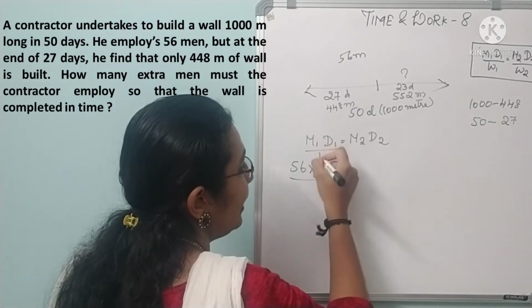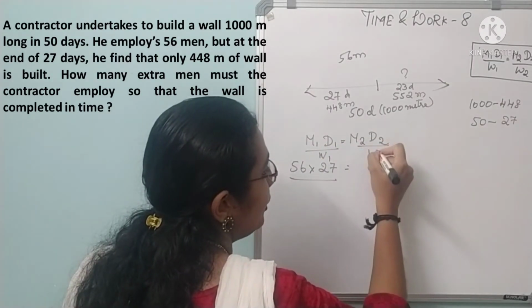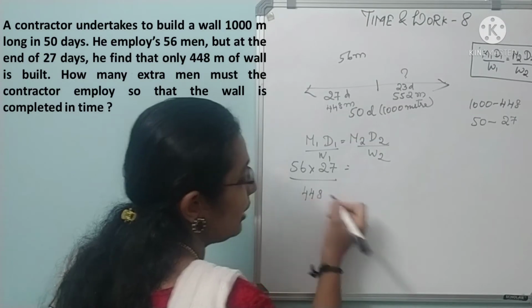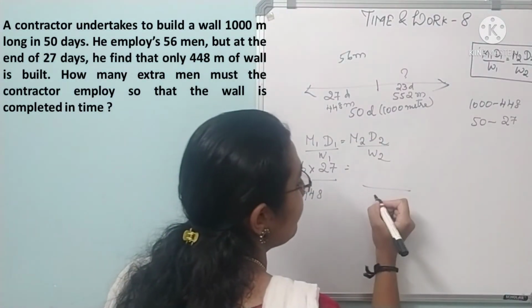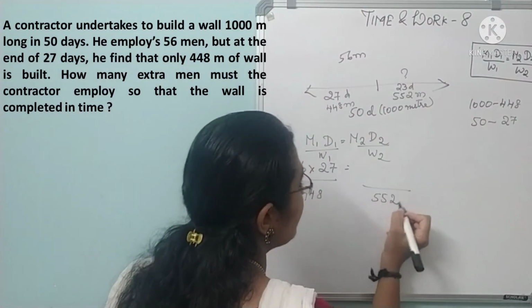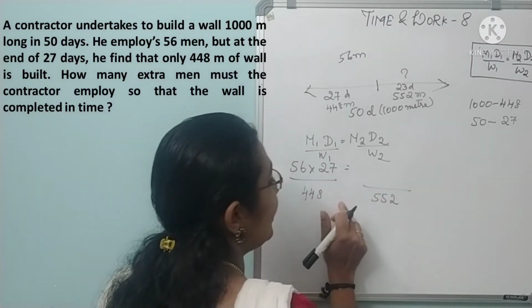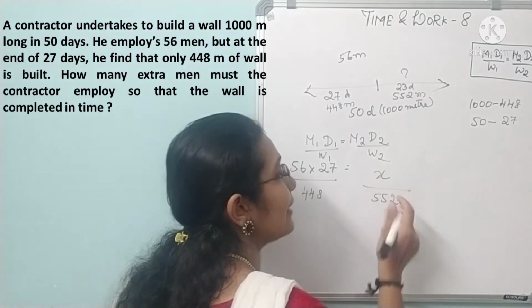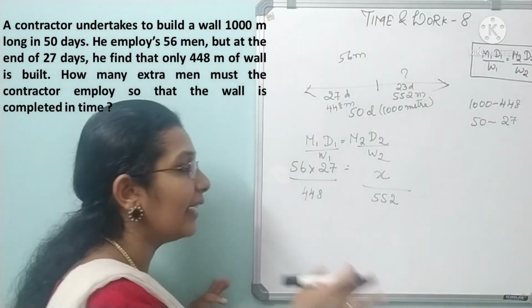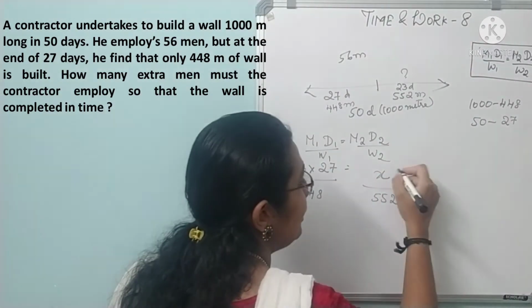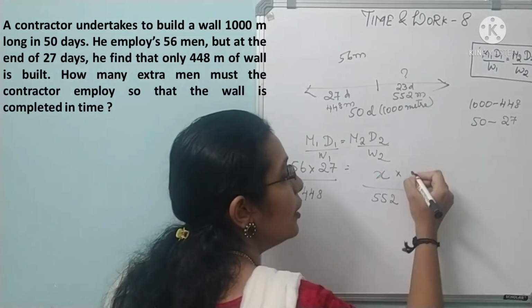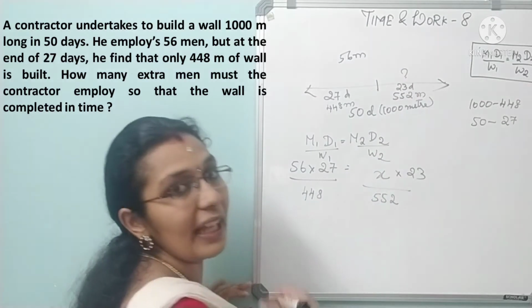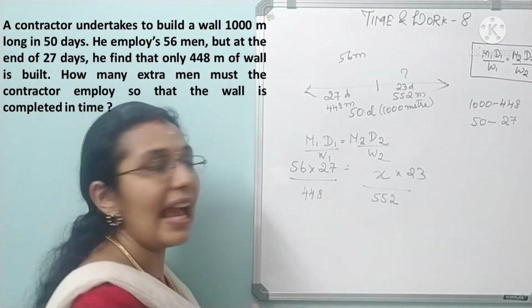Which is equal to, here work is also there, so W1 by W2. Work here is 448 meters. That is what they have completed. Yet to complete 552 meters. Okay. And M2 you can take it as 56 plus X, or you can directly take it as X, and finally you can subtract and find the answer. Okay. X into D2, 23. Clear? D2 is 23 days, the extra days they have to complete.